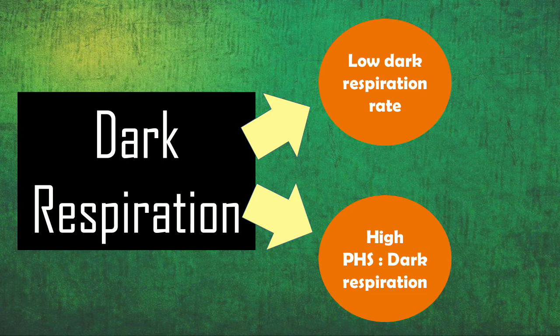These are some of the factors that can be modified, and we can produce an algal strain or select an algal strain which is having maximum biomass productivity. So we have to maximize the biomass productivity, which means we have to choose a strain that is going to have lesser or minimal rates of dark respiration. Now, when we say it is having low dark respiration rate, it means it shows a high ratio of photosynthesis to dark respiration. Such an algae which is having an optimum rate of dark respiration or which is having a high photosynthesis to dark respiration ratio should be chosen.